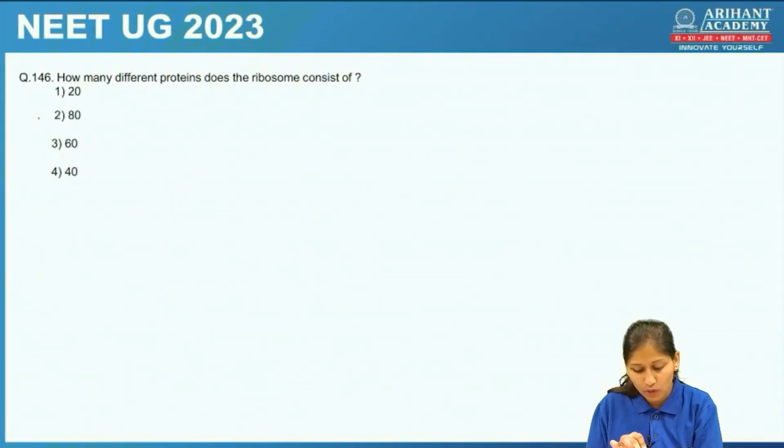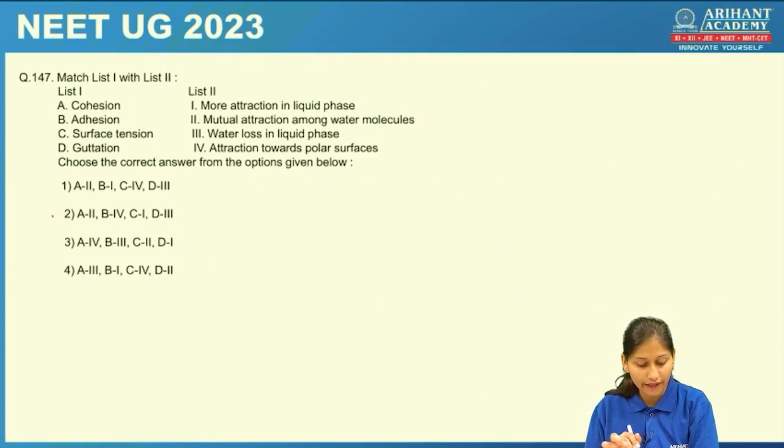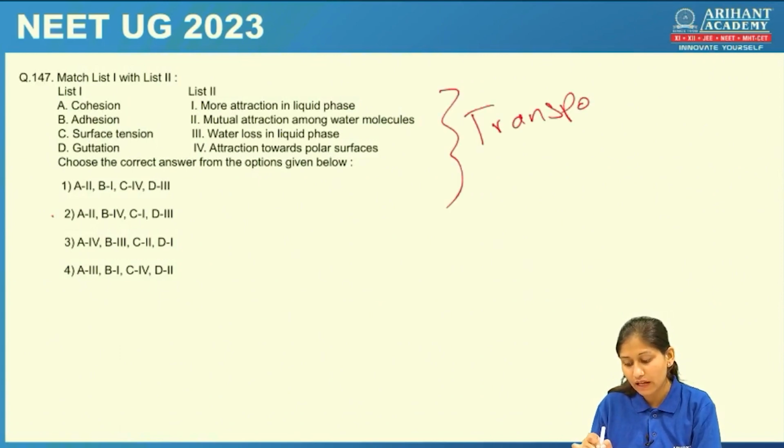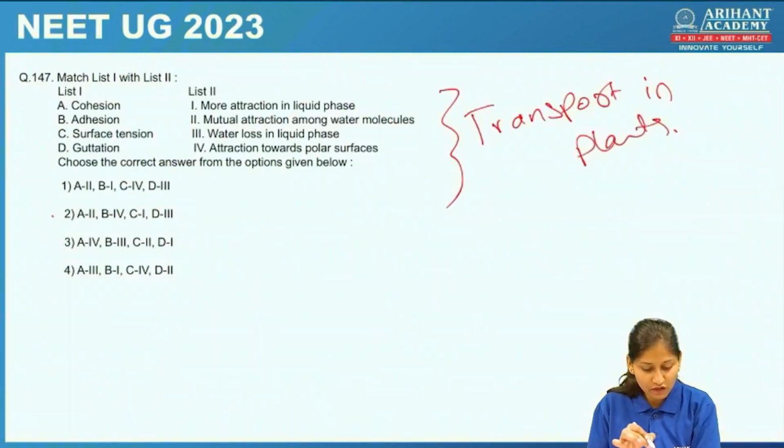How many different proteins does the ribosome consist of? 80 different proteins are there in ribosomes. Again, this one. Match the following again. Transport in plants. We can find this in transport in plants. Cohesion. What is cohesion? It is the attraction between two water molecules. Adhesion, attraction between water molecule and the wall of the xylem elements.